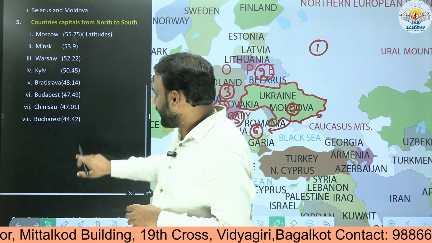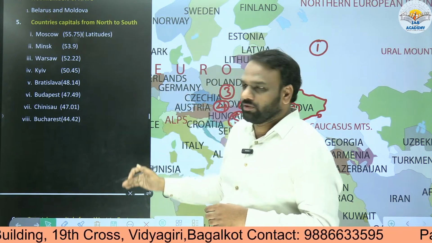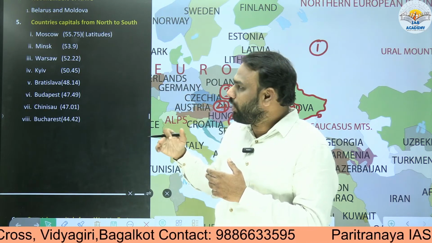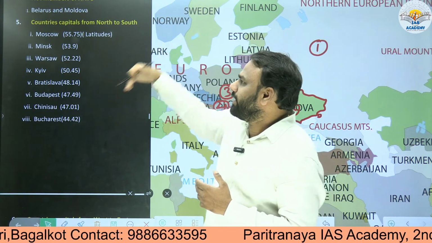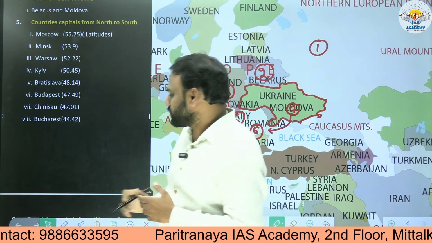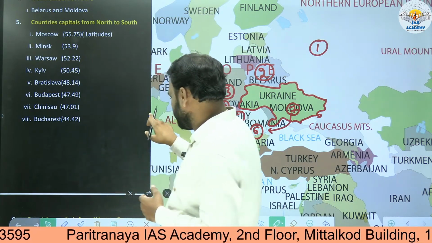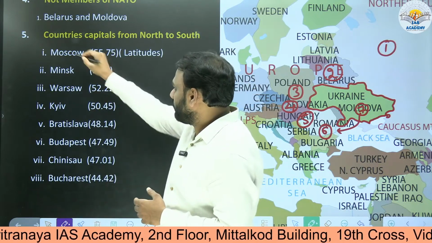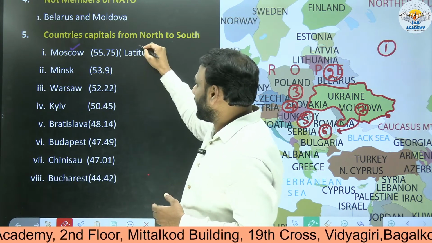So that's why I have prepared this sequence of cities as they occur as one moves from north to south. The same information will be beneficial if they ask us a question related to the order of cities encountered as one moves from south to north. This order will be reversed when one starts moving from south to north. So first we shall go from north to south. When we are moving from north to south, the first city that is encountered is Moscow. So here I have taken latitude values.